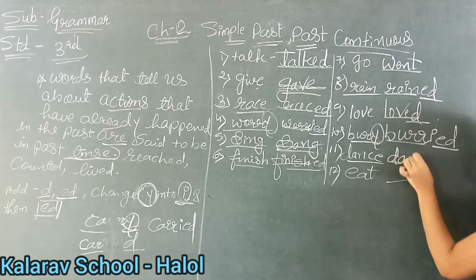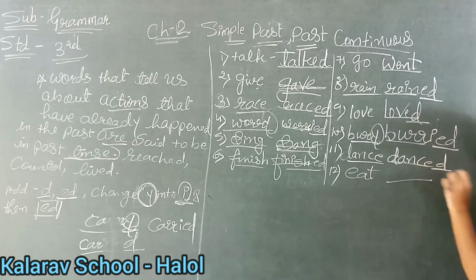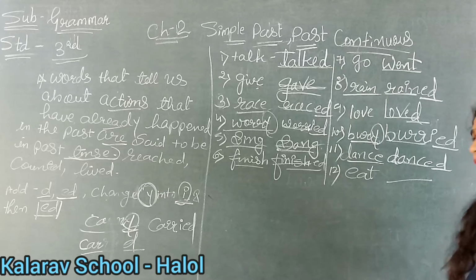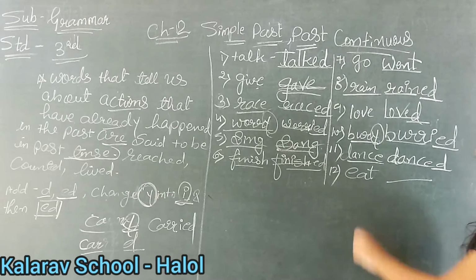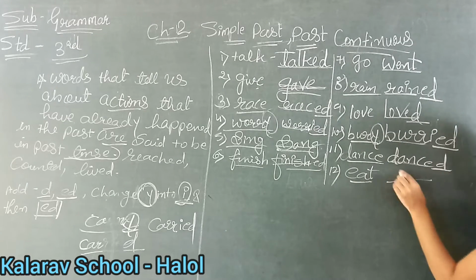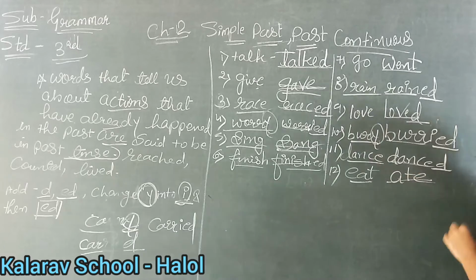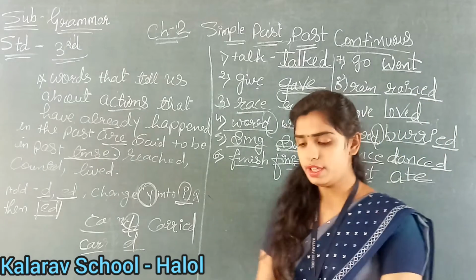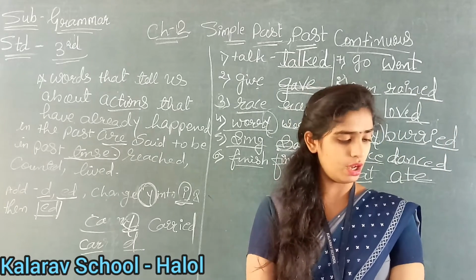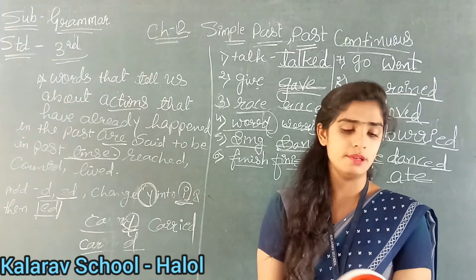Now see, dance. So danced. What have we added here? d. Clear? Now see the last number. Eat. What is the past of eat? Ate. Clear? Okay. Now see on page number 60.